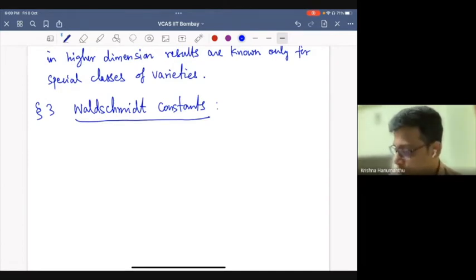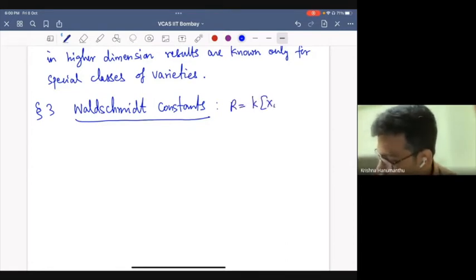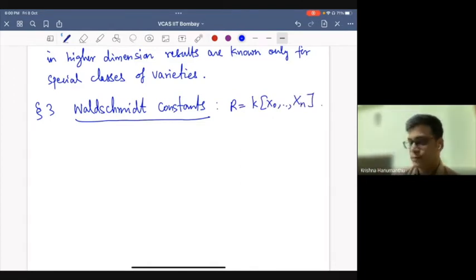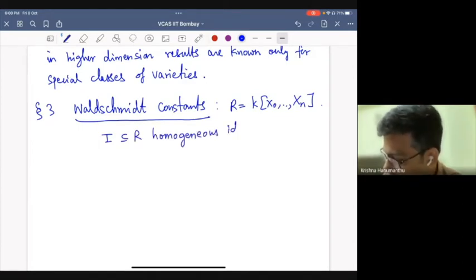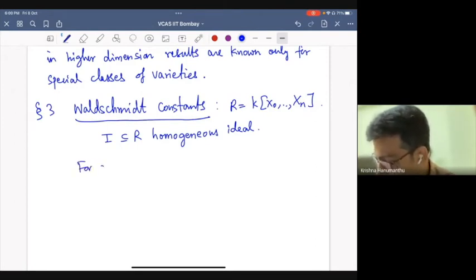You have the coordinate ring of the projective space. So let's look at the polynomial ring in n or n plus 1 variables. And these are defined for any homogeneous ideal. Though for the purposes of what I want to talk about, my main interest is in the case of ideals of finite sets of points of Pn. But I want to give the definition for any